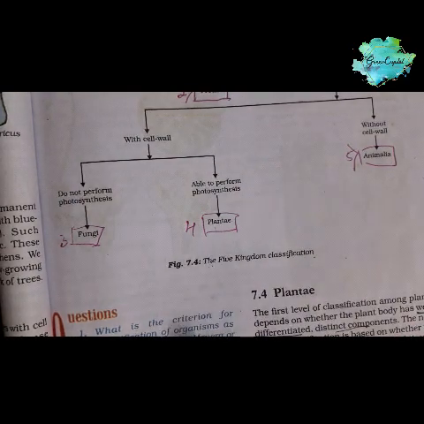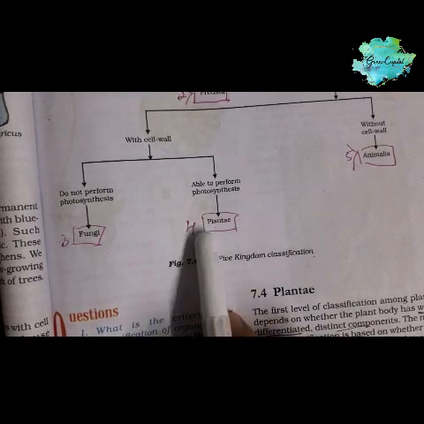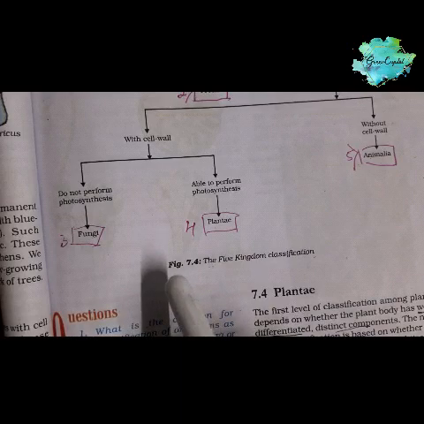So next we'll move on to the first kingdom, Plantae. Let's see how the plants are divided.